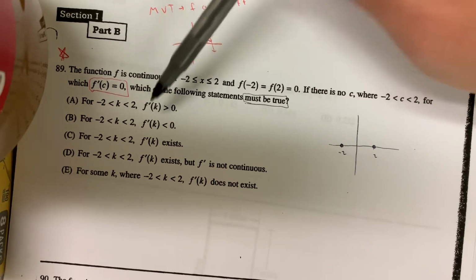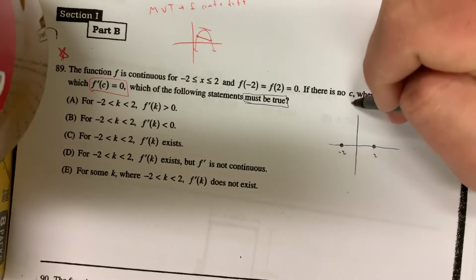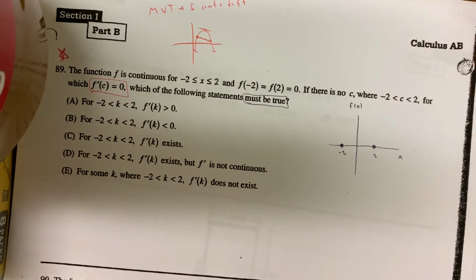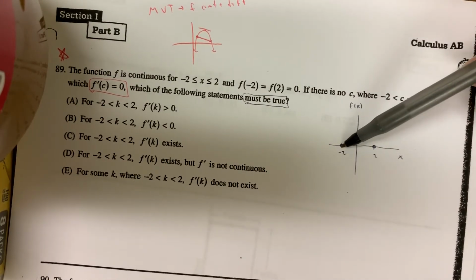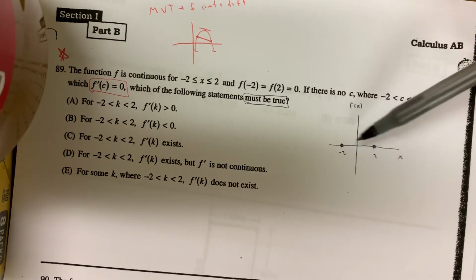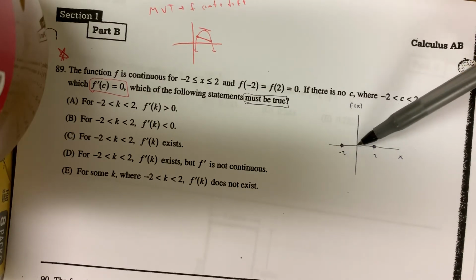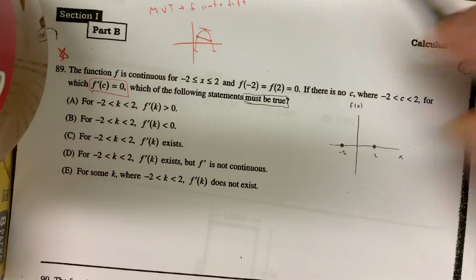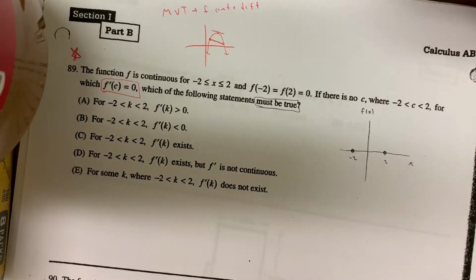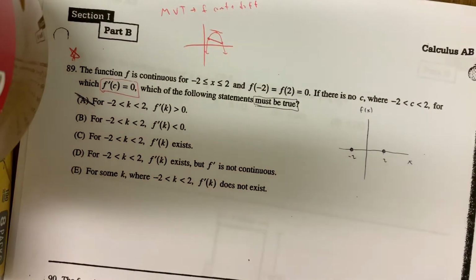So really they're trying to tell you that this is the graph of f here. They're trying to tell you from negative 2 to 2, f always has to have a positive slope. That's impossible. To get from here to here, you'd have to either increase to decrease or decrease to increase or remain constant. See, slope does not have to be positive. It's impossible for that to be true for the entire interval right there.